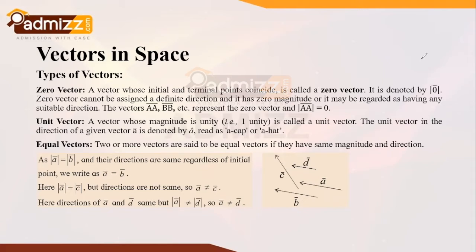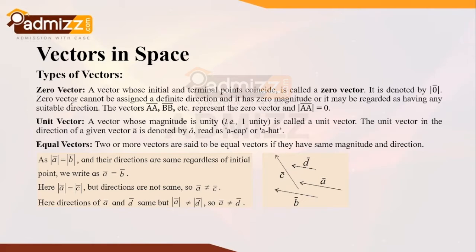It is denoted by modulus of 0 bar, and the zero vector cannot be assigned any definite direction since it has a magnitude of 0, or sometimes it may be regarded as having any suitable direction. Now, if we consider AA bar, BB bar, or CC bar, these represent the zero vector, and the modulus of that is 0 since it does not have any particular length.